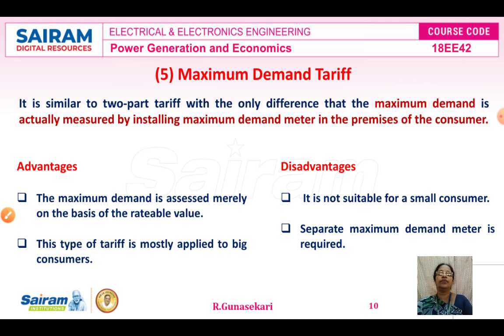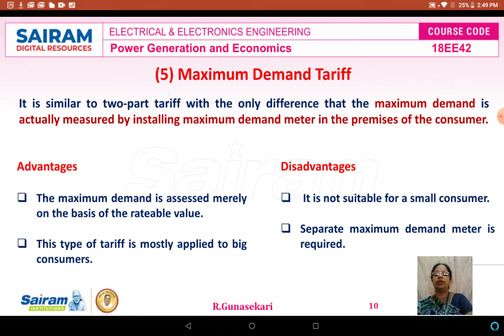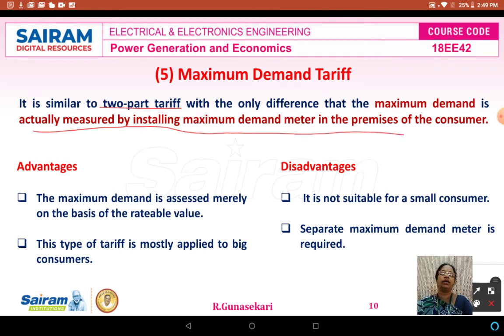The fifth type of tariff is the maximum demand tariff. How does it differ from the two-part tariff? The maximum demand is actually measured by installing a maximum demand meter in the premises of the consumer. This is the difference between the two-part tariff and the maximum demand tariff. And what is the advantage of the maximum demand tariff? The maximum demand is assessed merely on the basis of rateable value only, and this type of tariff is applicable to big consumers only.